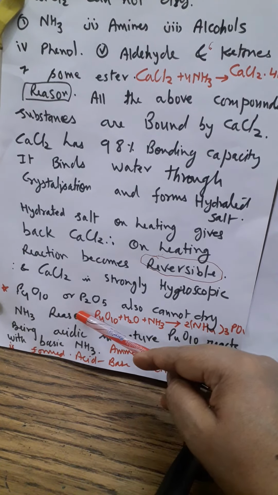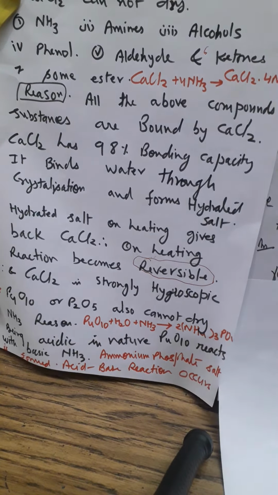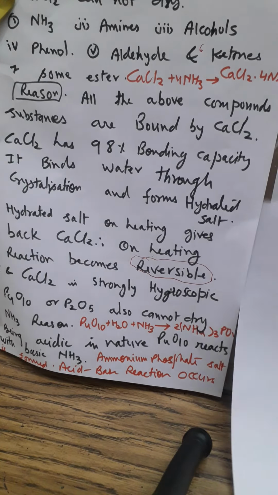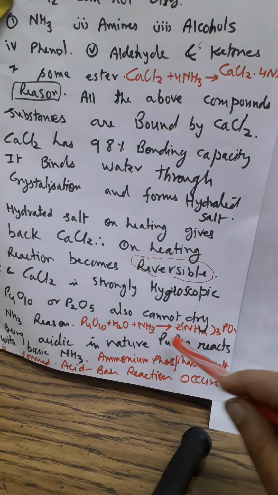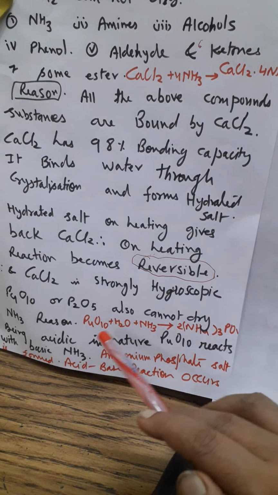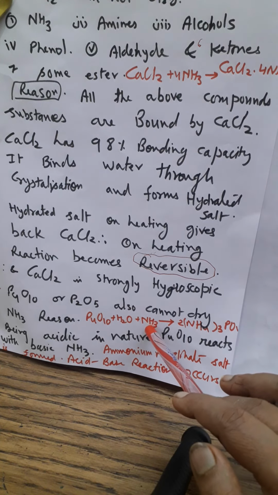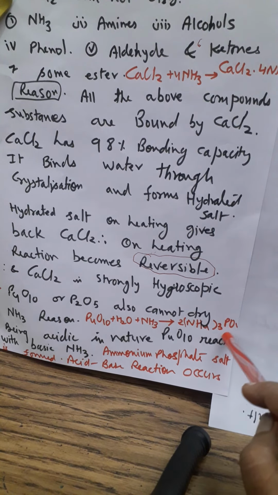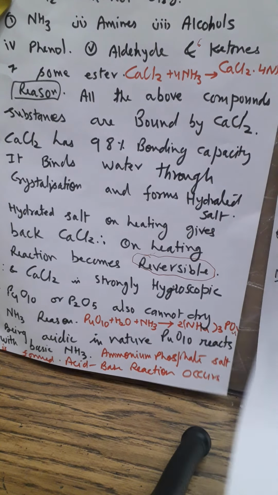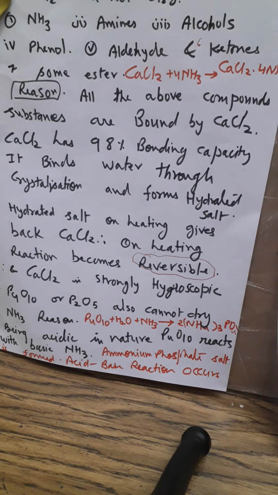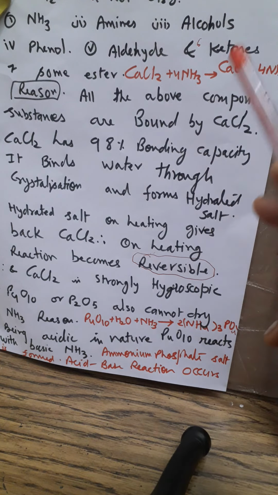Now P4O10 or P2O5, that is phosphorus pentoxide, also cannot dry ammonia. Why? I told you that CaCl2 cannot dry ammonia, and now I am saying that P4O10 also does not dry ammonia, because phosphorus pentoxide is acidic in nature and ammonia is basic in nature, so it will form a salt. Ammonium phosphate, PO4, will be formed. That is why we are not using P4O10 or CaCl2 with ammonia.